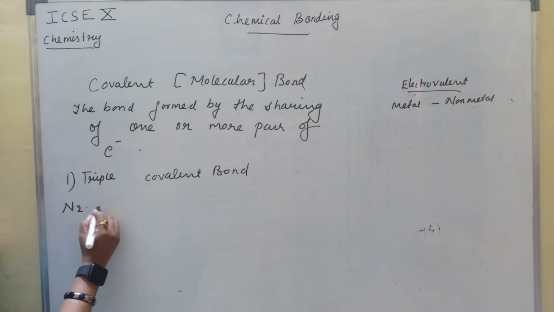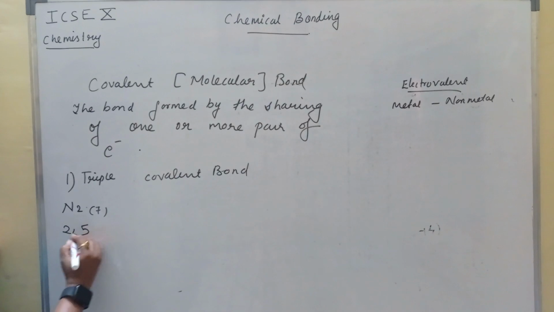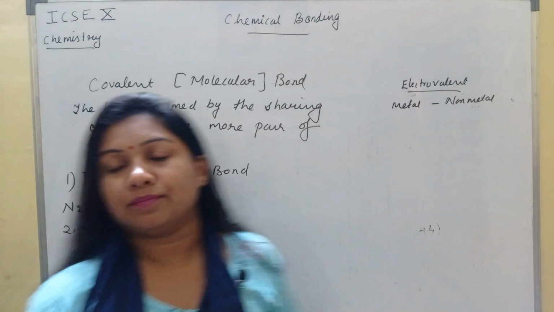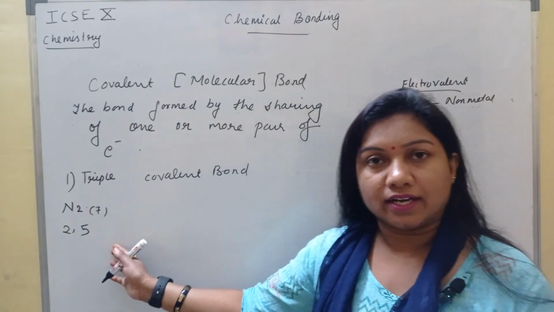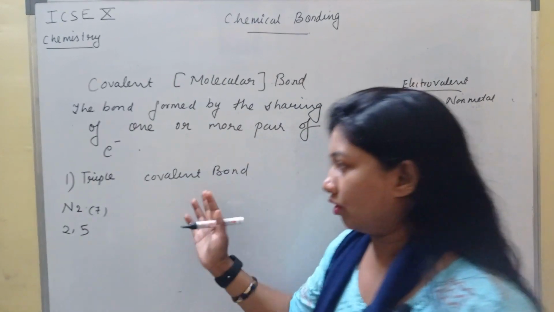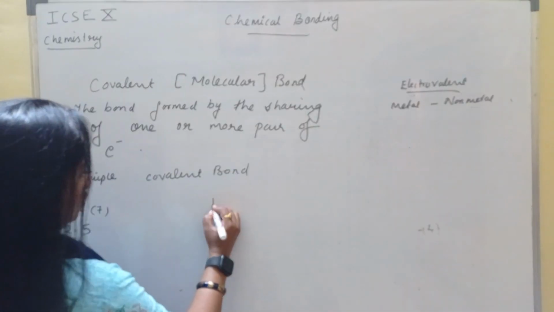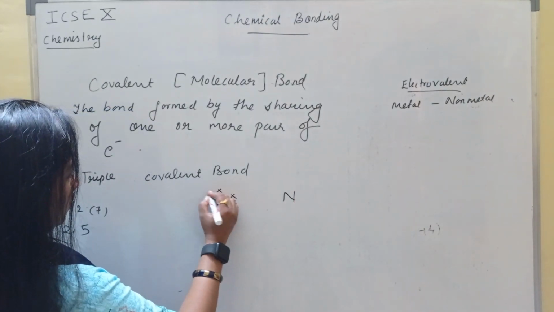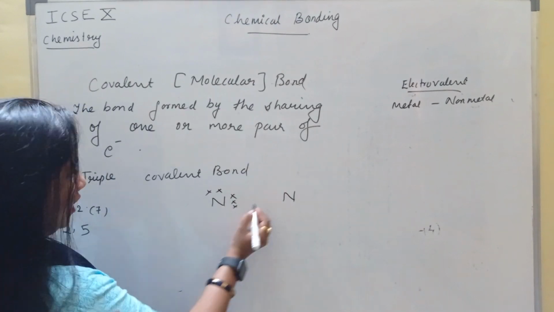Nitrogen atomic number is 7, configuration is 2, 5. Here we can see that its valence shell contains 5 electron. That means it is short of 3 electron to complete its octet. So 2 nitrogen atoms are there. 1, 2, 3, 1, 2. Outer configuration of 5.